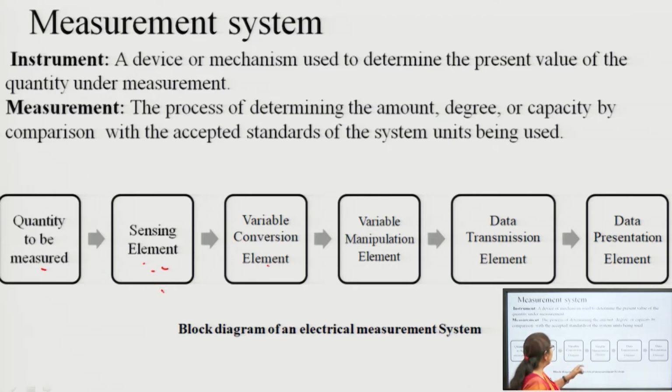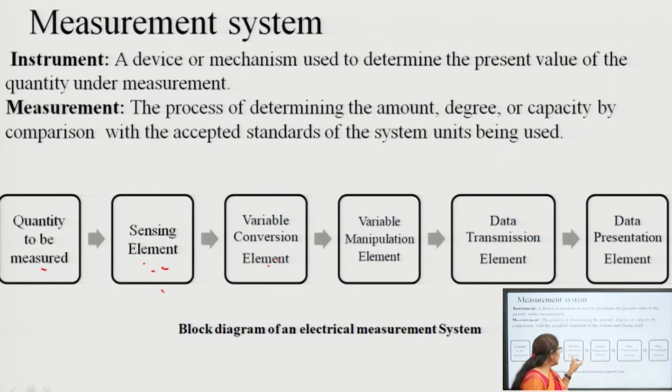Then the output of that transducer is very low in amplitude, it may be in the range of microvolt or millivolt. Then we have to increase the amplitude of that signal because it is transmitted to that person, either through a wired network or through a wireless network.